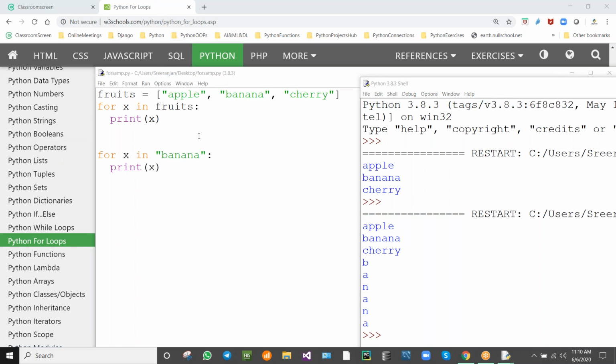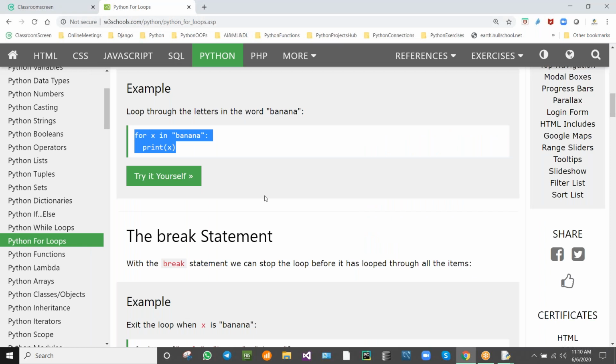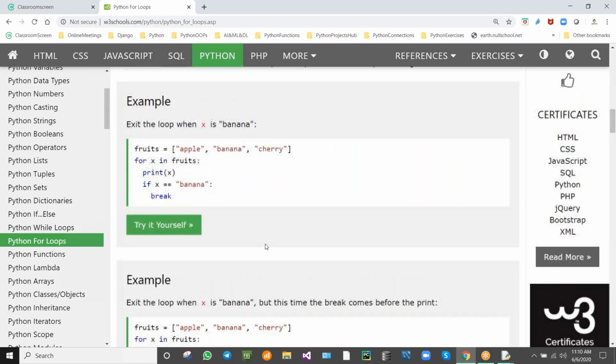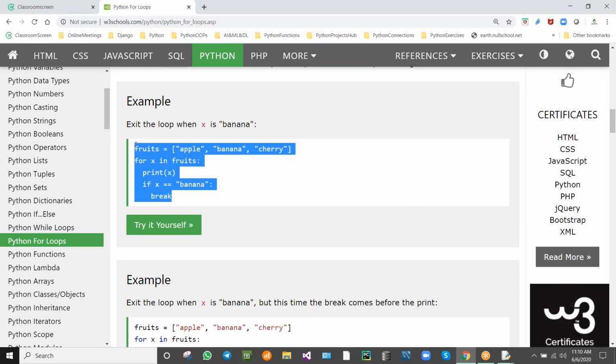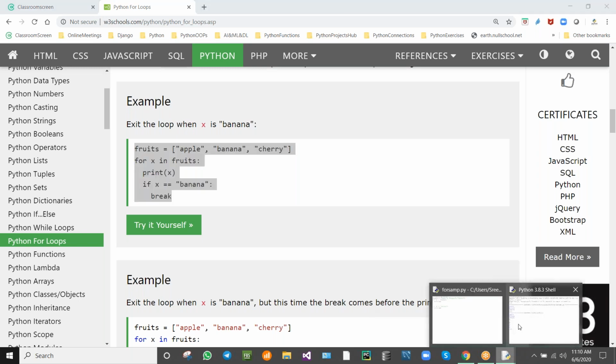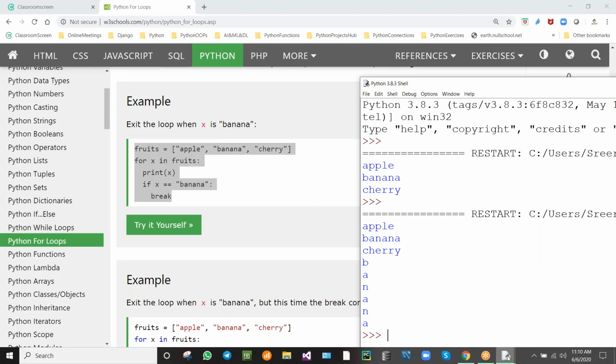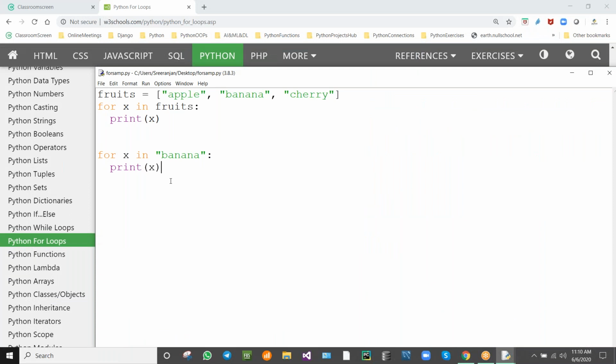Next, here also we can use the break. We can use the break. The condition is X is banana. If X is banana, it will come out of the loop. It will break. We will see the output.